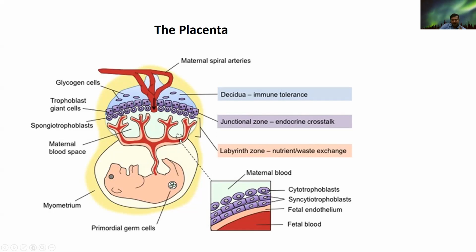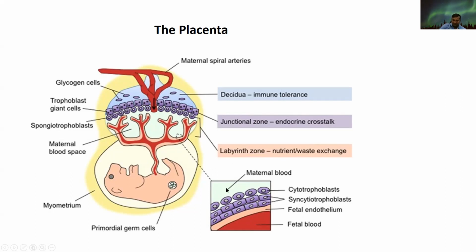So when we're talking about the maternal blood, certain components are there which are responsible for the maintenance of this crosstalk, or the exchange between the maternal and placental aspect. That are the cytotrophoblasts, syncytiotrophoblasts, fetal endothelium, and the fetal blood.